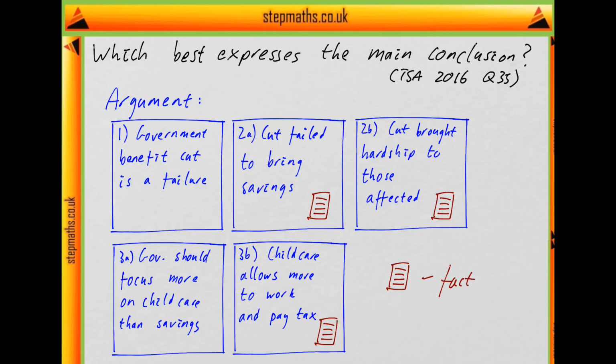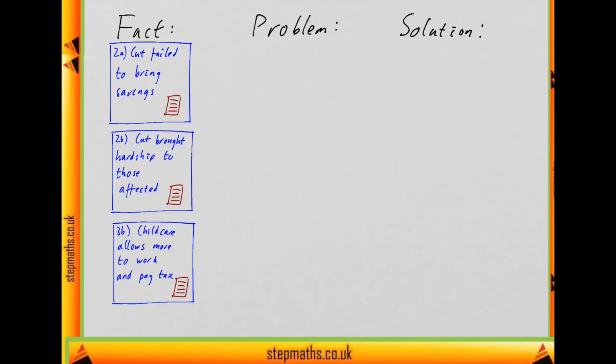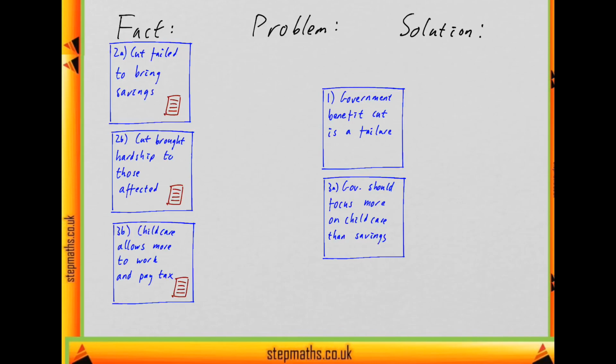So now let's have a look at the structure of this argument to find the conclusion. We'll address this as normal: facts presenting a problem and then the writer looking for a solution. So the factual statements are here about the problems with the cut and what benefits childcare would have. And what's left apart from those factual statements? Well, we've got the writer saying the benefit cut is a failure, so that could be a conclusion you could draw from the problems with it. And you've got the claim the government should focus on childcare instead.